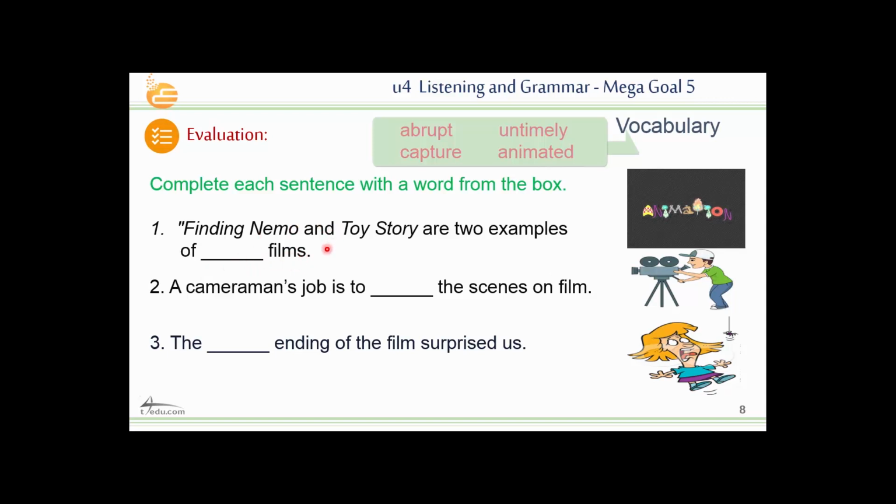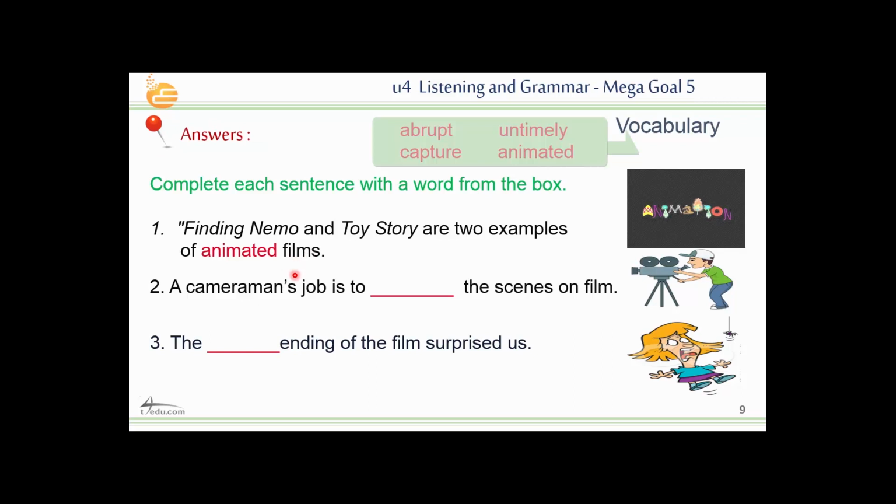So what do you think the type of this film is? Do you think they are biographical films? Science films? Fantasy films? Okay, so they are animated films.